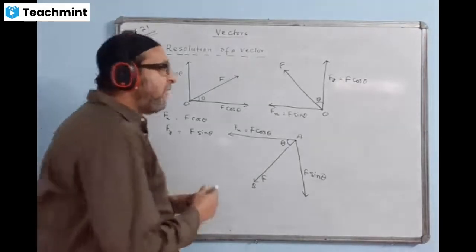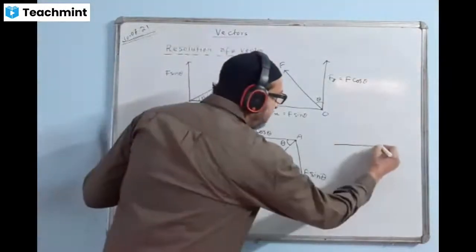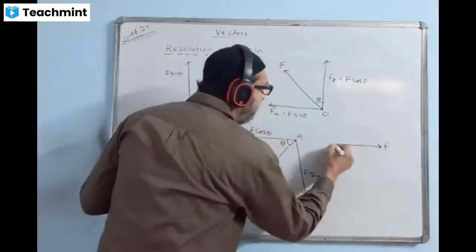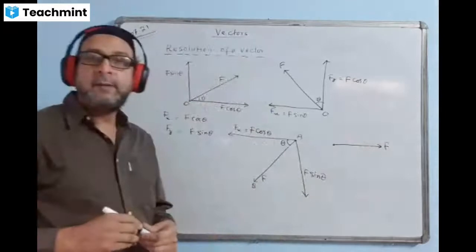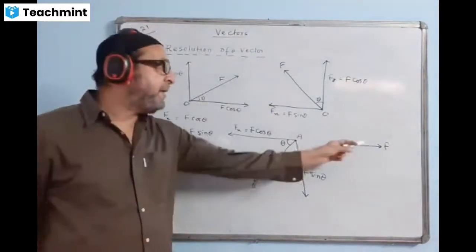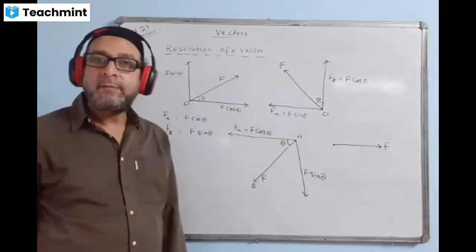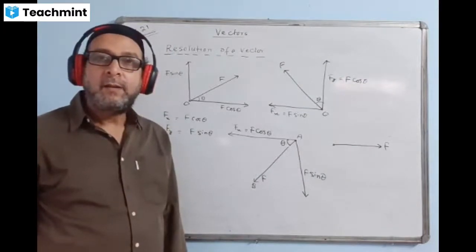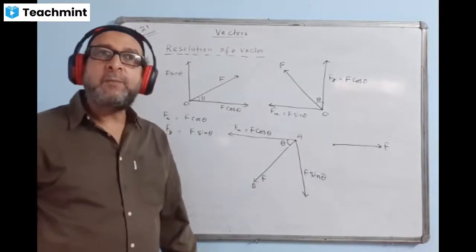If I have a vector like this, if a single force is acting like this, can we break this into two components? Is it breakable into components?